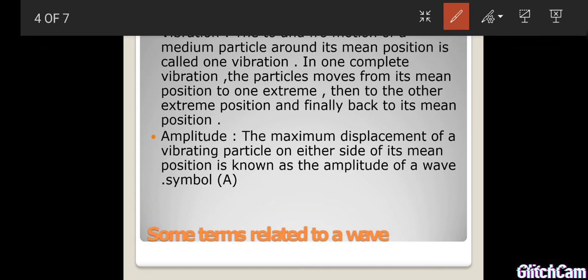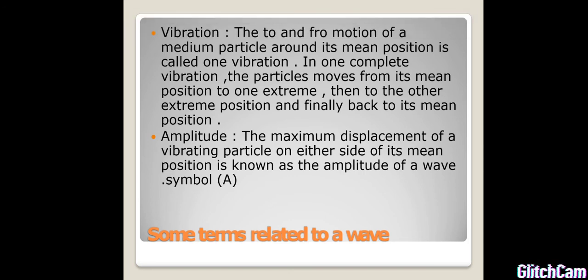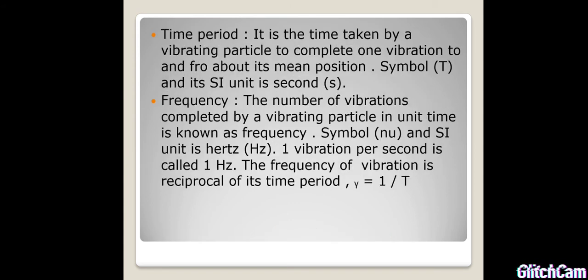Next, amplitude. The maximum displacement of a vibrating particle on either side of its mean position is known as the amplitude of a wave. The symbol is capital A and the SI unit is meter. Next, time period. It is the time taken by a vibrating particle to complete one vibration to and fro about its mean position, or otherwise the time required to complete one complete vibration. The symbol is capital T and the SI unit is second.